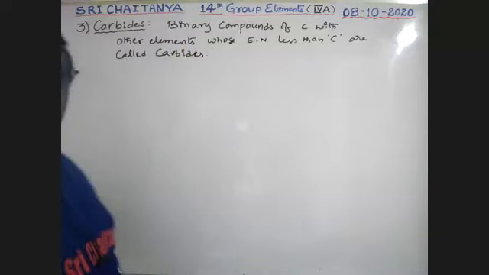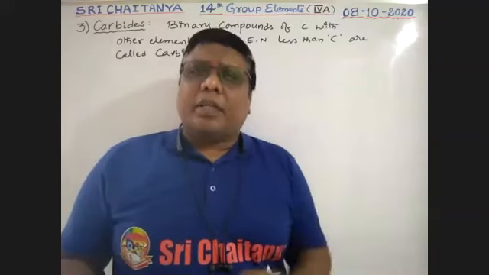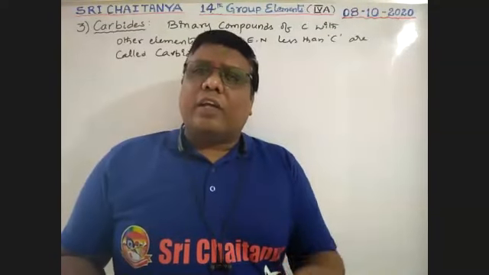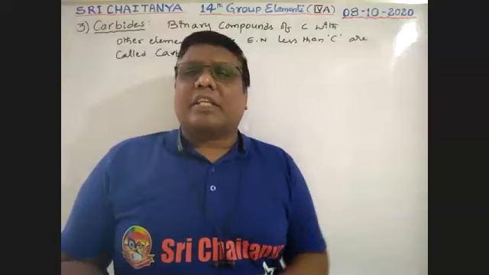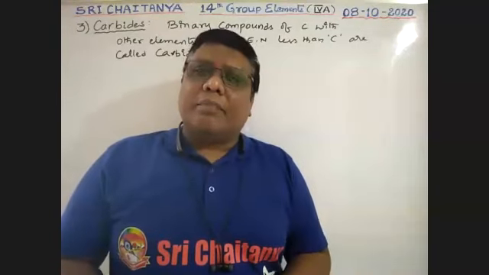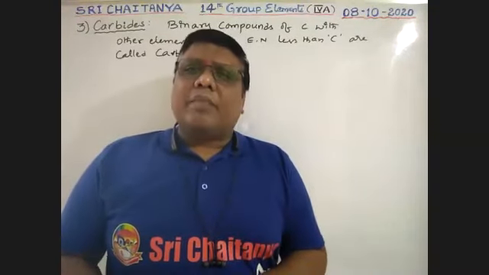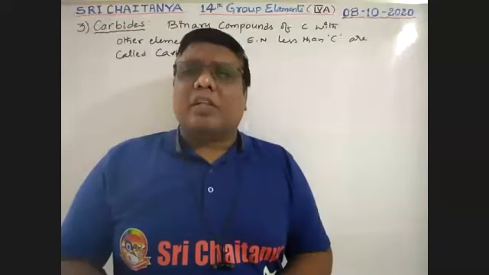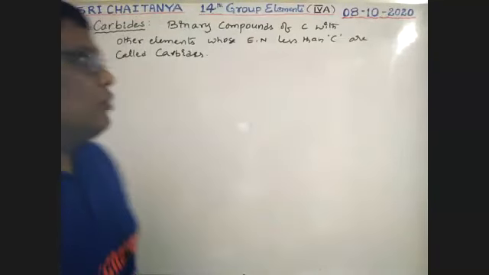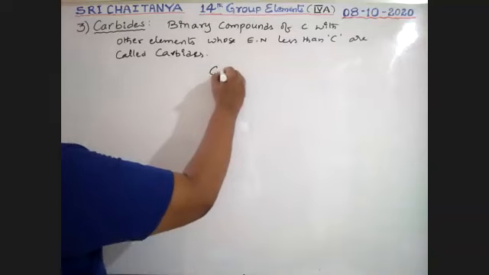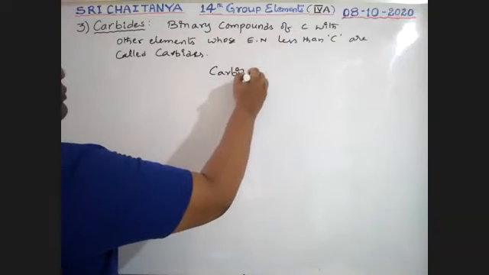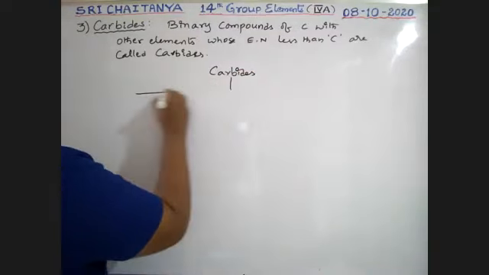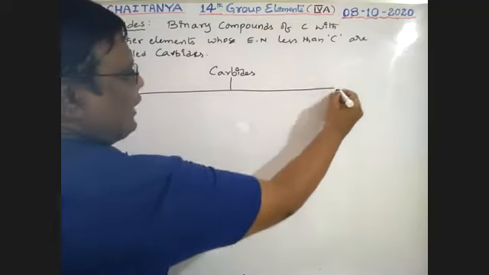That means any element other than carbon whose electronegativity is less than carbon, when bonded with carbon, those compounds are called carbides. Based on the attachments, these carbides are broadly divided into three types, just like our hydrides.